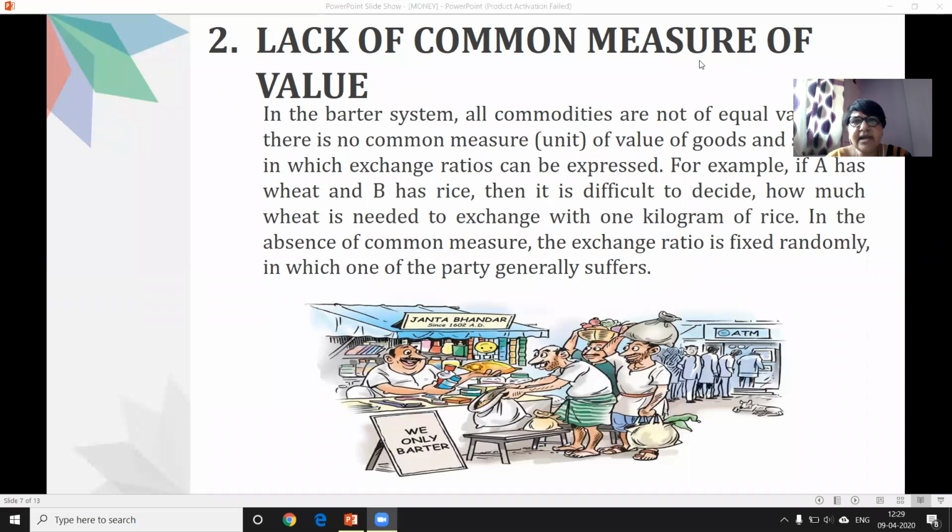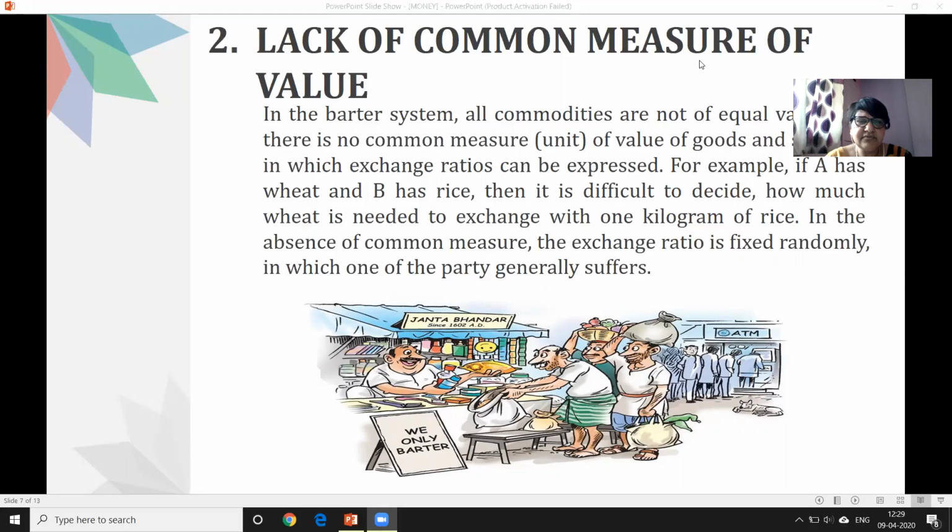We were discussing the lack of common measure of value. This is the second limitation of the barter system. In the barter system, all the commodities are not of equal value. There is no common measure, that is, unit, of value of goods and services in which exchange ratios can be expressed. For example, A has wheat and B has rice, then it is difficult to decide how much wheat is needed to exchange with 1 kilogram of rice. In the absence of a common measure, the exchange ratio is fixed randomly, in which one of the parties generally suffers.